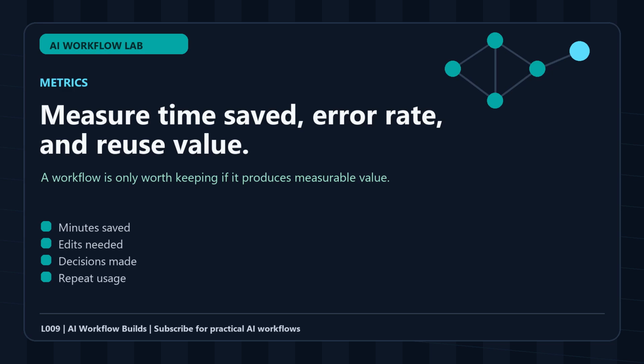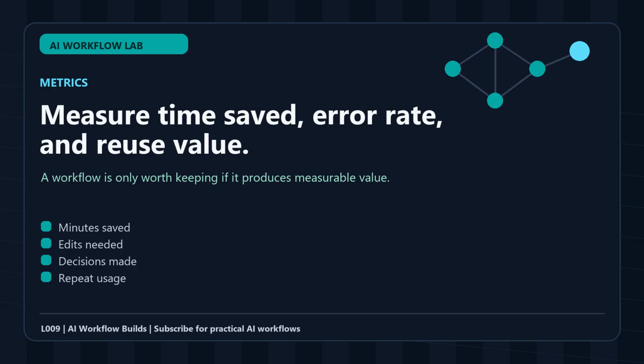Here is your first 15-minute move. Pick one recurring task related to AI calendar planning. Do not pick the biggest task in your life. Pick something that happens often enough to matter and small enough to test today. Collect 3 real examples of that task. Then write the job description, the scoring rule, and the output template. Run the workflow once. Review it. Fix one rule. Run it again. That is enough for day 1.